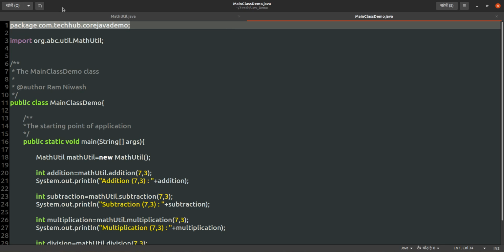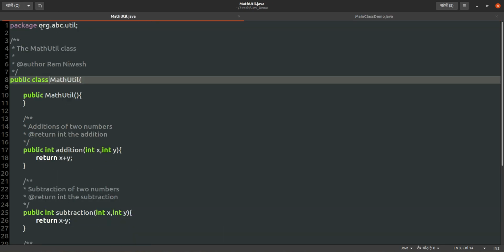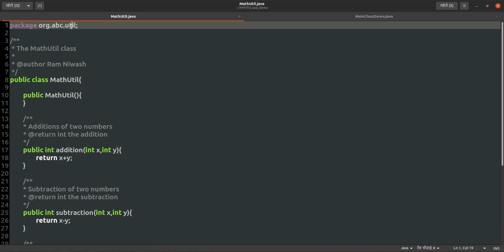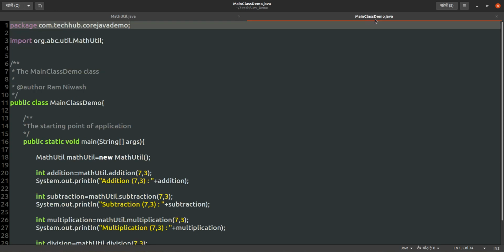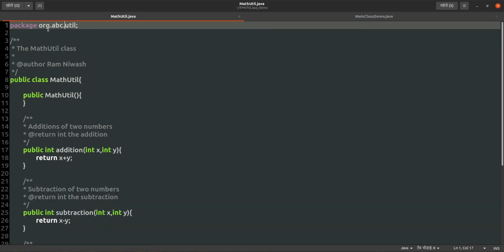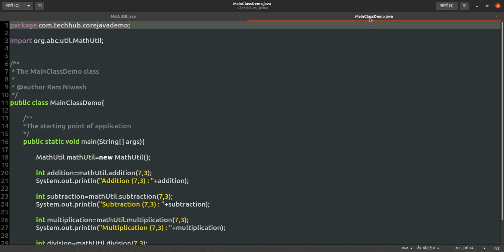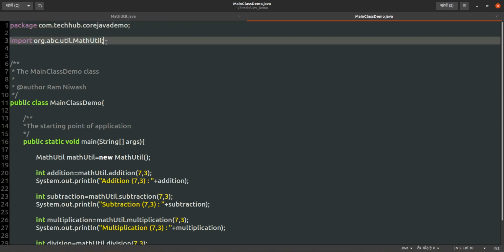This is different from previously: in this math-util we are taking org.abc.util, and in the main class demo our package name is com.techhub.core java demo. This is our package name. The math-util.java package name is org.abc.util, and the main class demo package name is com.techhub.core java demo.